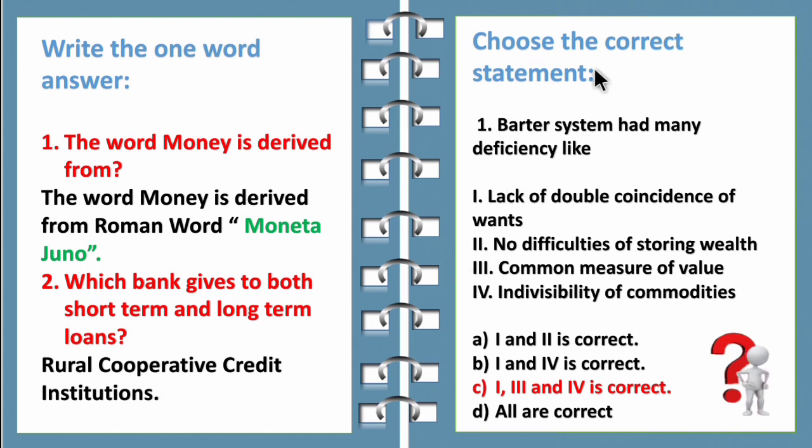The next section is choose the correct statement. Barter system had many deficiencies like lack of double coincidence of wants, difficulties of storing wealth, no common measure of value, indivisibility of commodities. So the correct statement for this is 1, 3 and 4 are correct because it has difficulties of storing wealth. So the second statement is wrong.